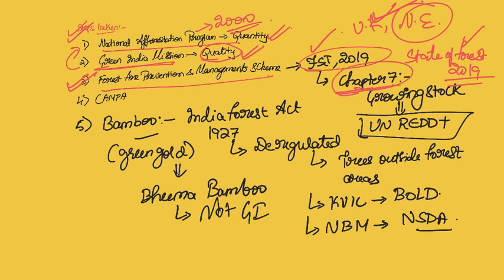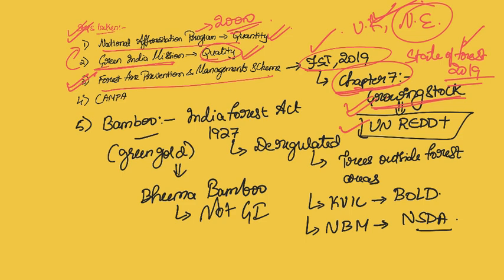So in this chapter 7, there is a concept of growing stock. What is the definition of this growing stock? Just go through. It is just a matter of 1 or 2 lines. Then what is its relation with UN REDD Plus? You will find the same thing in the same paragraph, in the same chapter, the introductory paragraph itself. It would not take more than 1 or 2 minutes. Just go through that as well.